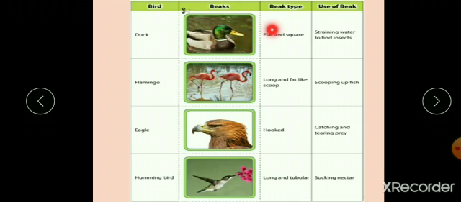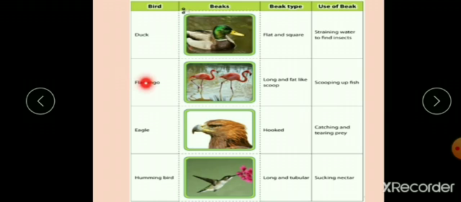What type of beak does it have? Flat and square. And its usage is straining water to find insects. That's why their beak is called a strainer beak. It works in the same manner as your mother uses a strainer or sieve at home while pouring tea into a cup.